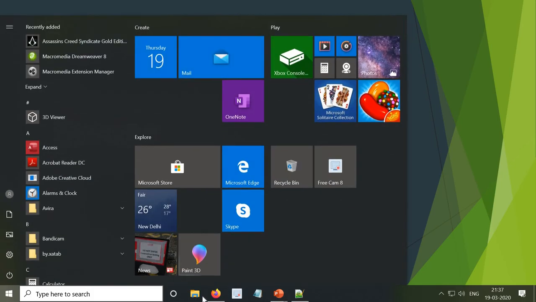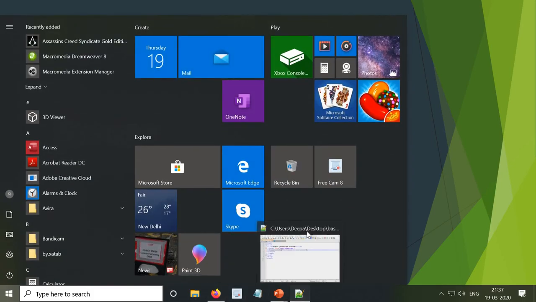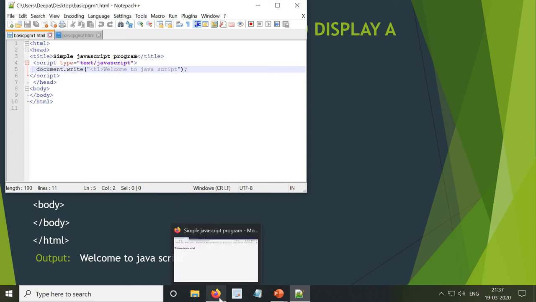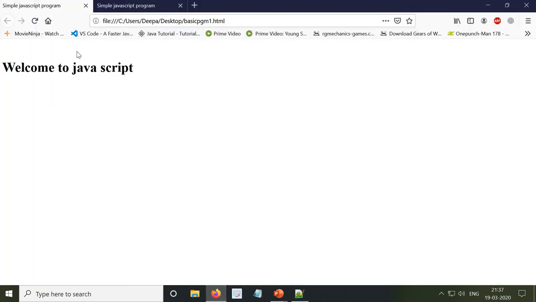So let's see the sample. Here I am using Notepad++. In Notepad++ I have typed the code, a basic simple program that is used to print a line on the web page. Now in the browser, let's see the result of this code, welcome to JavaScript. Here you have to give the file name and then the result will be printed on the web page.